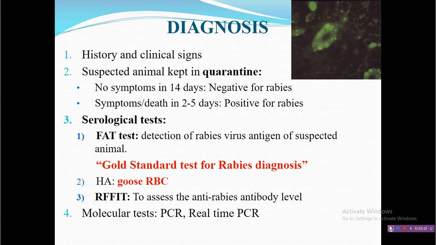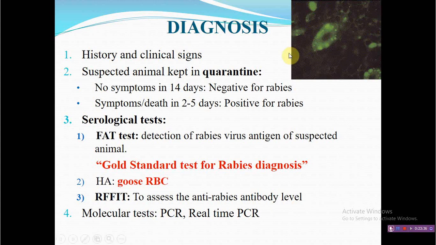Again, if you can keep the suspected biting dog in quarantine, and if the dog dies within 10 days, then you can suspect that rabies might be present. If the dog does not die in 10 days, that shows it is negative for rabies.